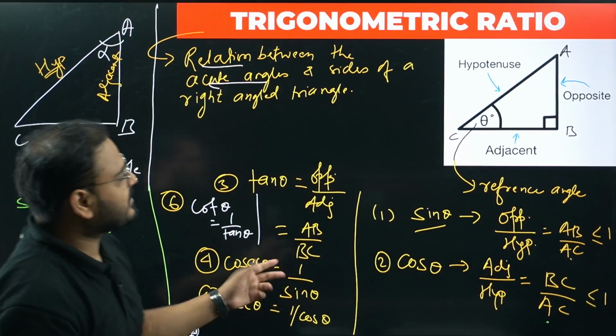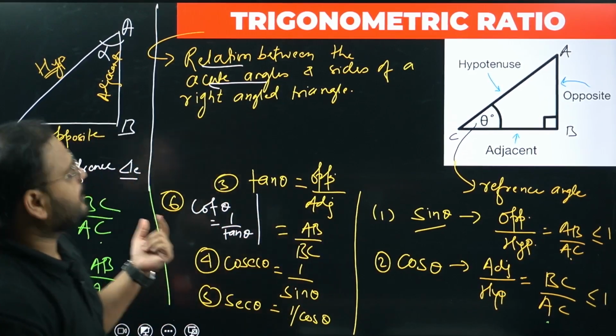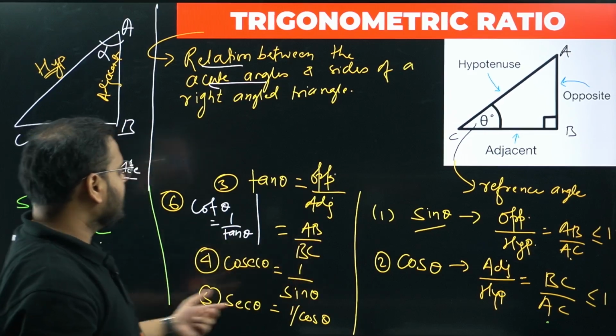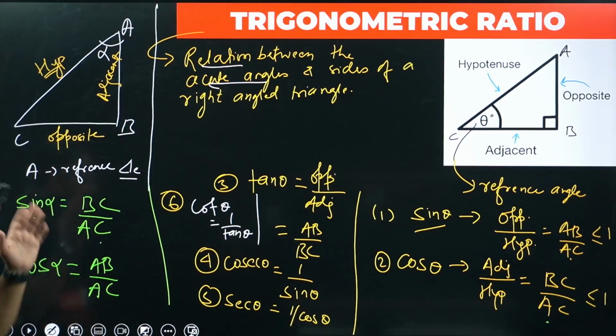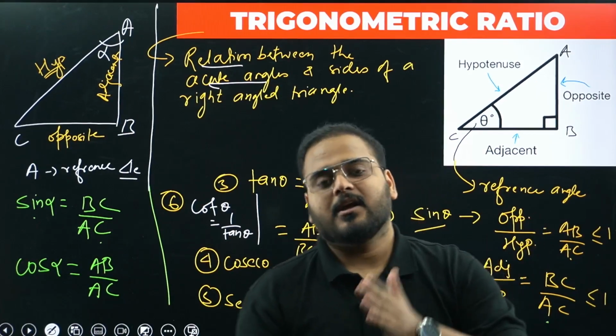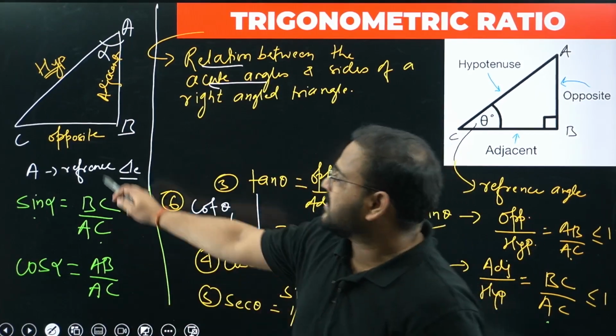Same thing you're going to do with tan also. It will become BC by AB now. Please check. It was AB by BC here, no? It will become BC by AB now. So the purpose of this slide is to make you clear about the reference angle. When we change the reference angle, the opposite side will obviously change.